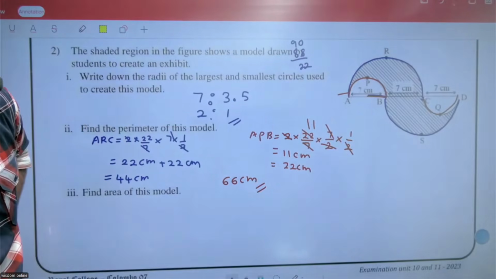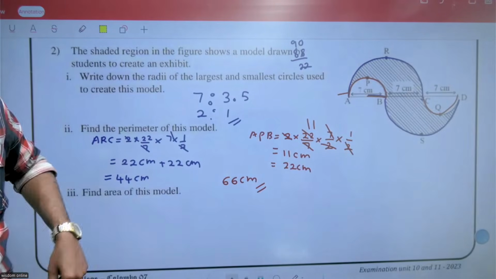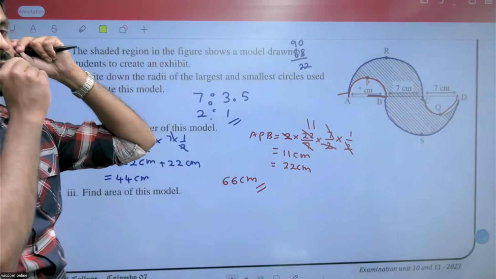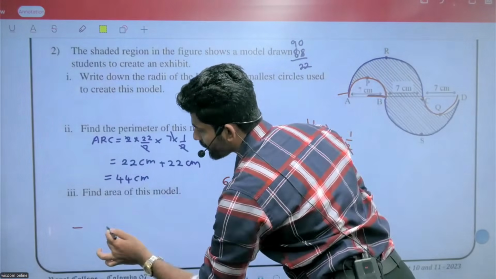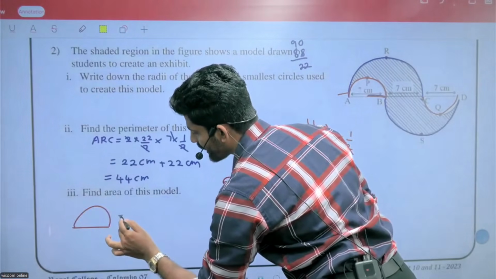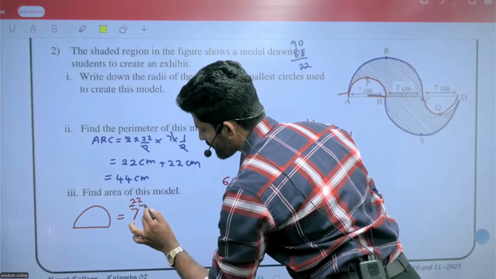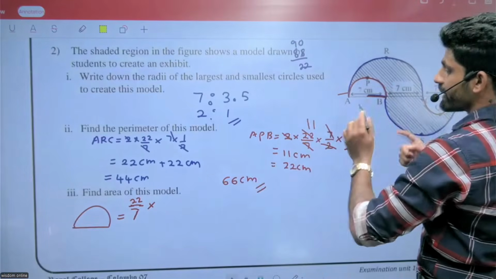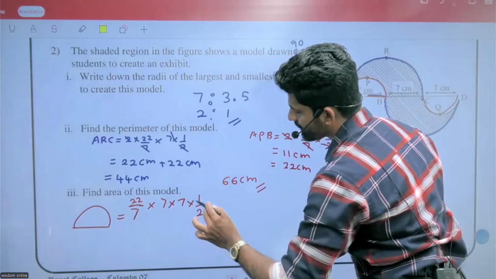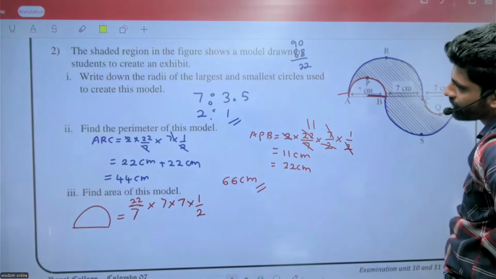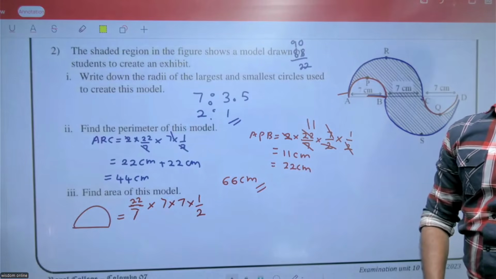How to find the area? Yes, how to find the area of this model? Easy. Let's find the area of the semicircle. Pi r squared into half, where r is 7. Pi r squared into half.